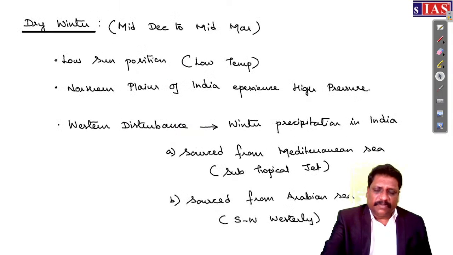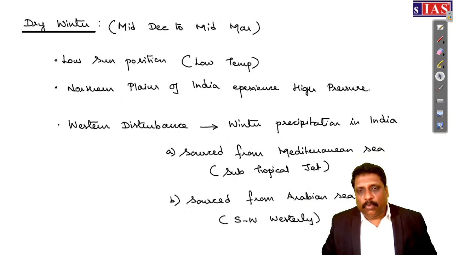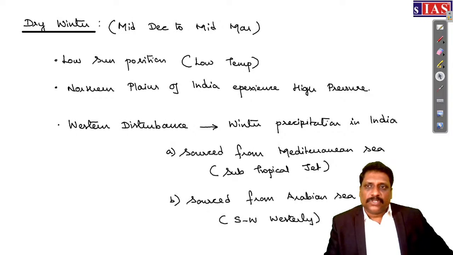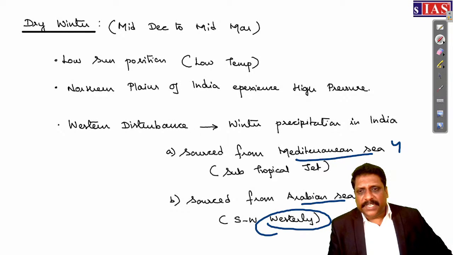And, for example, it facilitates some precipitation in what? Northwestern part of India. Sourced from where, if you ask me? Sourced from the Mediterranean Sea. And of course, sometimes onshore westerlies from the Arabian Sea can also result in that precipitation, but this is very rare. You can leave it.